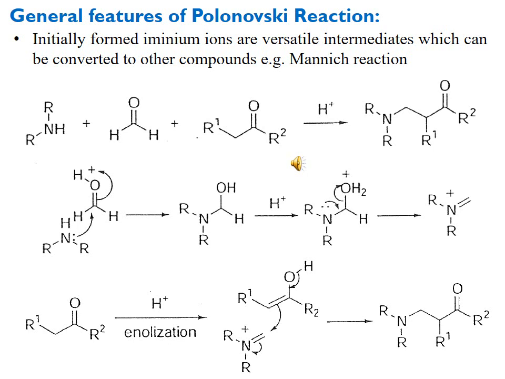So this reaction also uses the iminium ion as an intermediate for the formation of new compounds, but this iminium ion is prepared from tertiary amines and an aldehyde in acidic conditions.